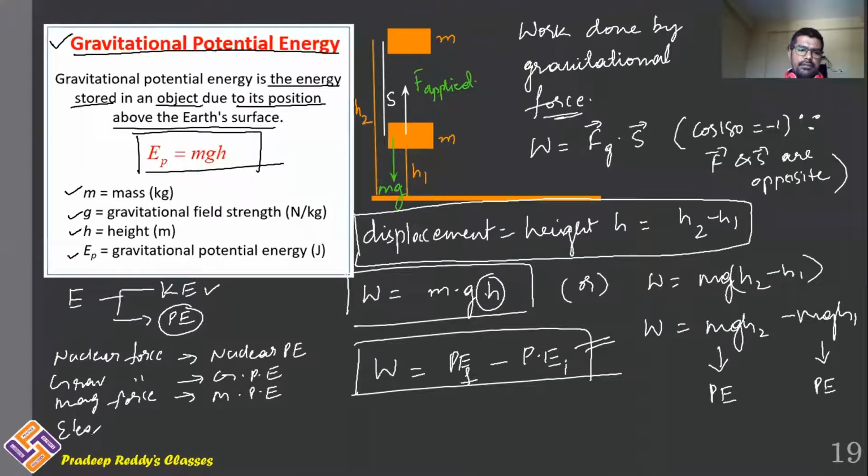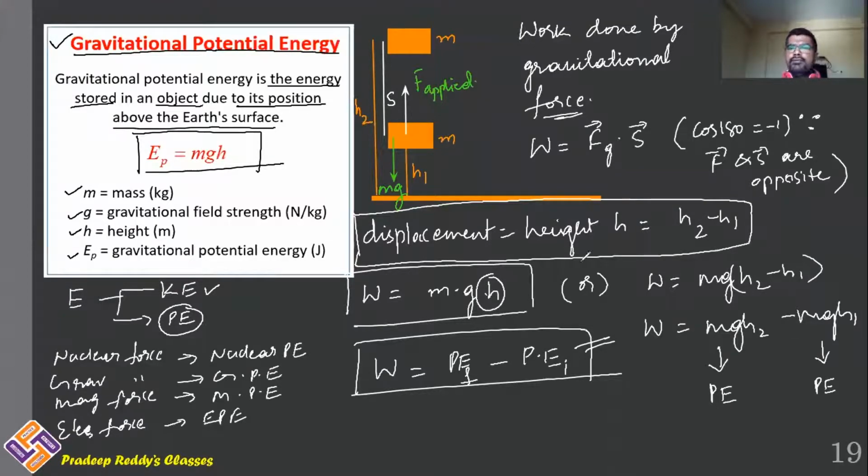Electrostatic force applied on the object will result in electrostatic potential energy. Similarly, spring force applied on the object will result in spring potential energy gained in the spring. That is what is simply called elastic energy.